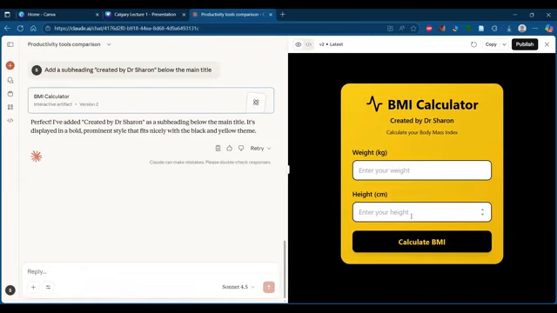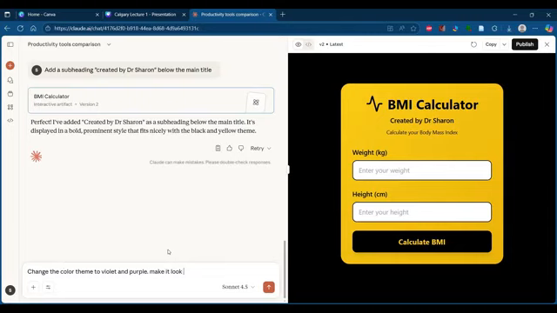Okay. Suppose you want to change the theme, okay, that you can simply mention like change the color theme to say blue, violet, and purple.